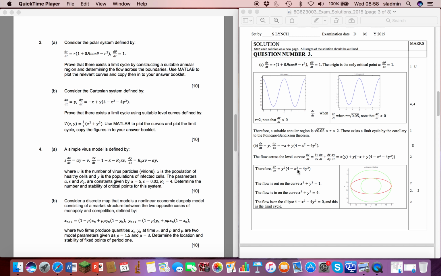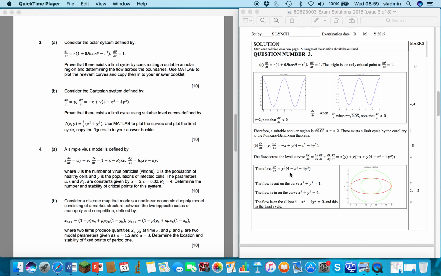Now, on the curve x squared plus y squared is 1, the flow is out, and that's because we are inside this red ellipse, so x squared plus 4y squared is less than 4. So inside here, x squared plus 4y squared is less than 4. So we know that, and here, x squared plus y squared is 1. dV/dt will be positive. So the flow is out there.